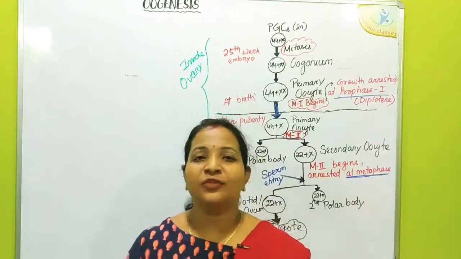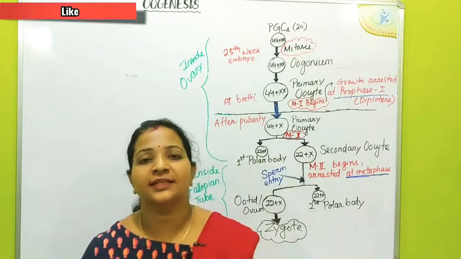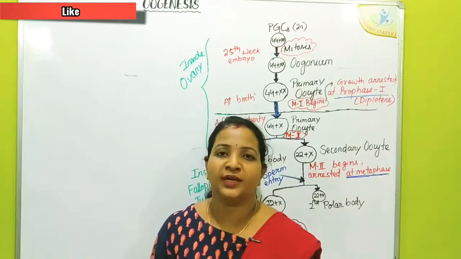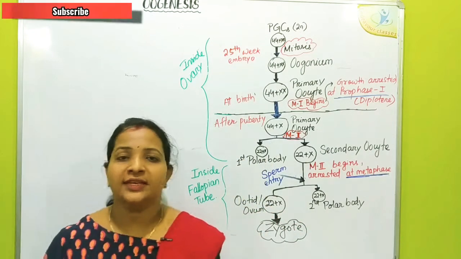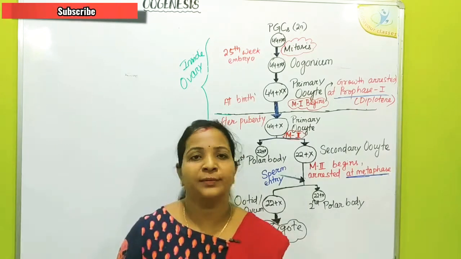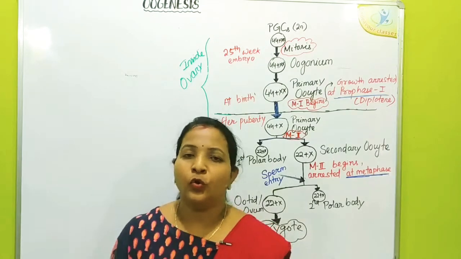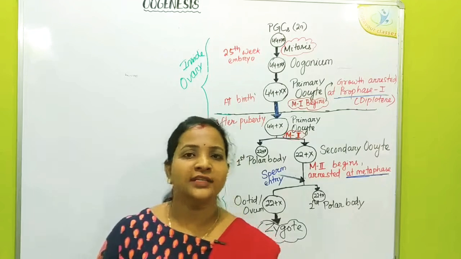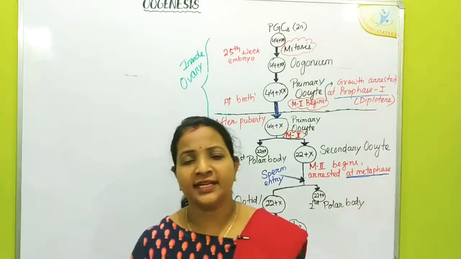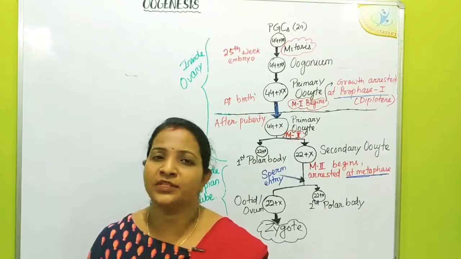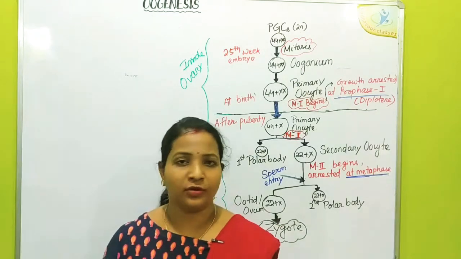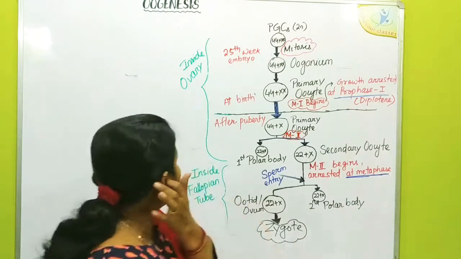Hello students, we are going to discuss oogenesis in this class, which is a very conceptual topic. So what is oogenesis? Oogenesis is the process of production of female gametes or ova. Oo refers to the ova or oocytes or the female gametes, and genesis means synthesis or production or formation. So oogenesis means the production of ova or oocytes or female gametes.